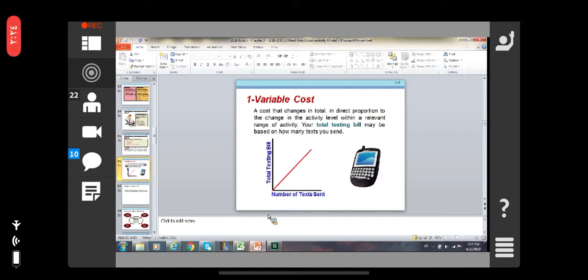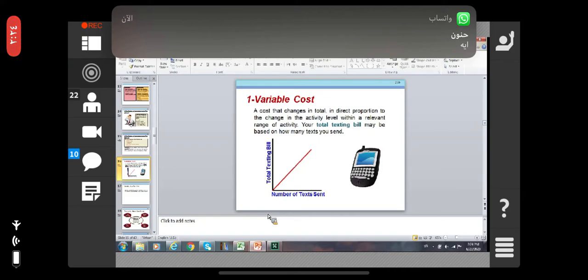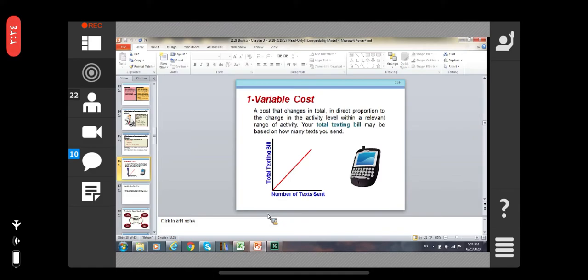The variable cost is a cost that changes in total in direct proportion to the change in the activity level within a relevant range of the activities. Your totals may be based on how many texts you send, right? The total texting, you can see this graph. This graph is there, with horizontal and vertical lines: number of texts and the total texting bills.